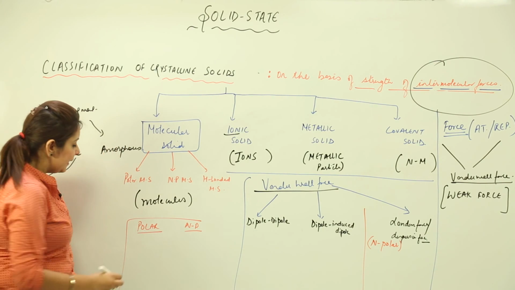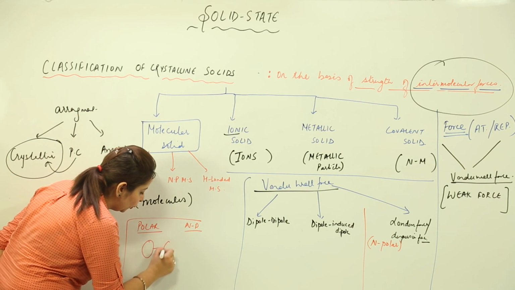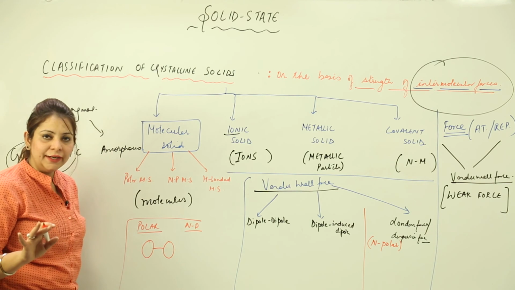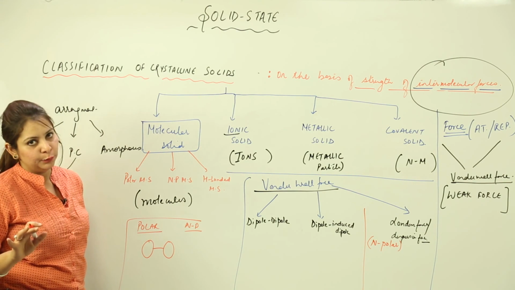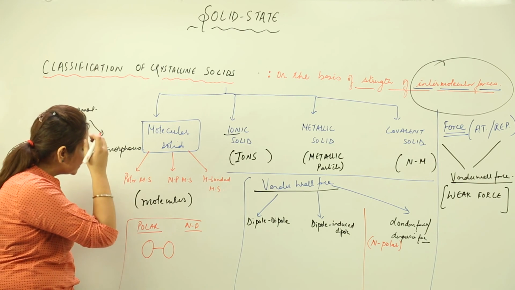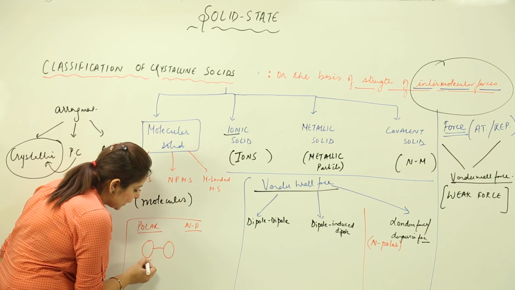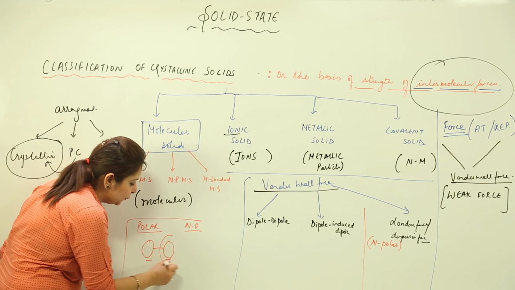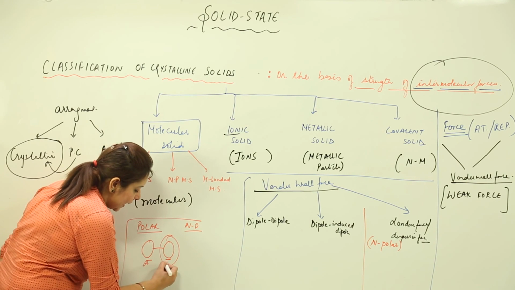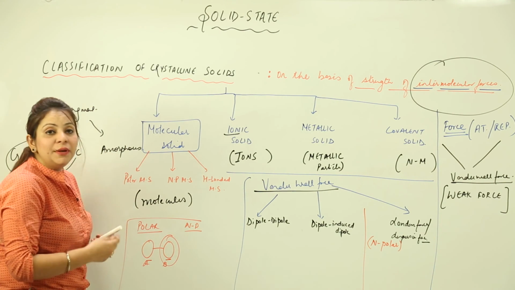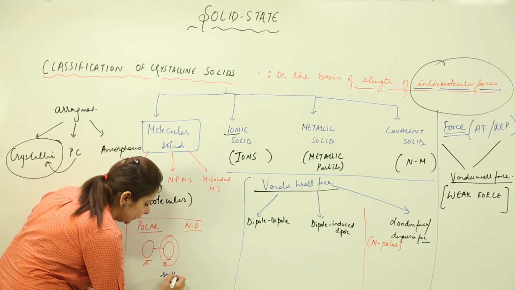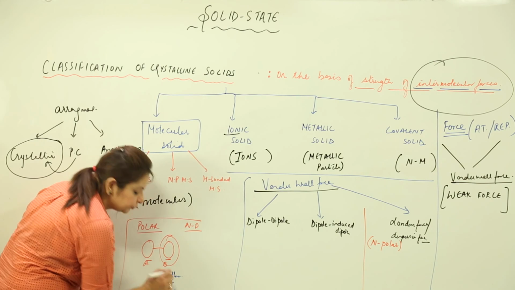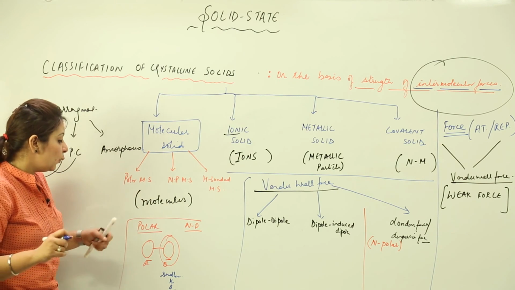See, suppose we have a covalent bond between particles, that is, a molecule in which two atoms are bound by a covalent bond, right? Then what happens if the size of one of these two is smaller? Suppose I say this is A and this is B, and B is smaller than A. This is assumed, right? So what happens?